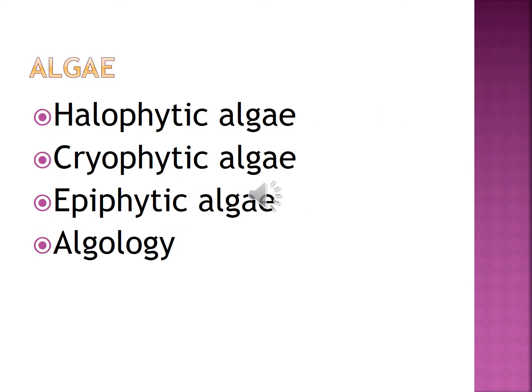These are the types of algae. First of all, halophytic algae. This grows in marine areas. Then the next one is cryptophytic algae. This grows in snow areas, that's why it's called that. Then the next one is epiphytic algae. This grows in aquatic areas.